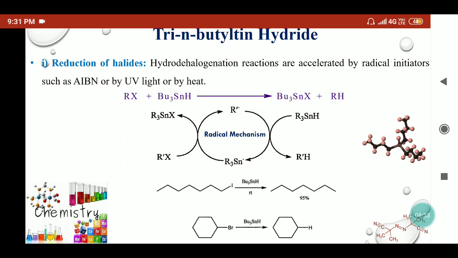Here also we can take cyclic compounds, where the cyclohexyl bromide can also be treated with the tri-n-butyl tin hydride, and this also breaks the C-X bond, that means the carbon-bromine bond can easily break and it can convert into cyclohexane moieties. So they provide a wide variety of alkanes in presence of organotin hydrides.